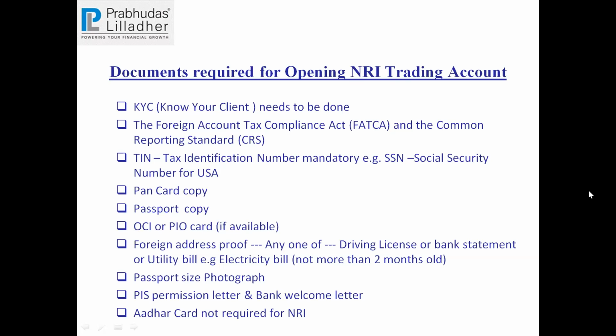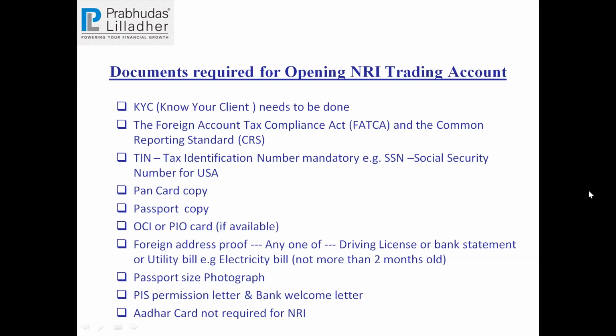PAN card and passport. Passport is mandatory for all NRIs. If he is an OCI or a PIO, which we discussed, we need that PIO card or OCI card. Foreign address proof is mandatory. That could be a driver license, a bank statement, or any utility bill like an electricity bill, but it should be the latest, not more than 2 months old. Passport size photograph. PIS permission letter is mandatory.